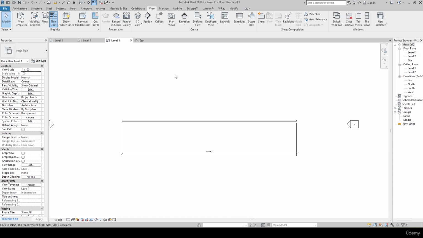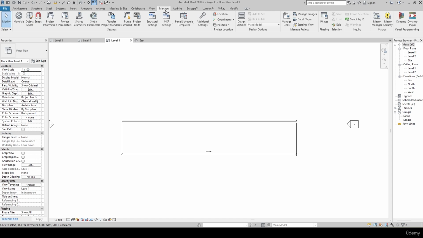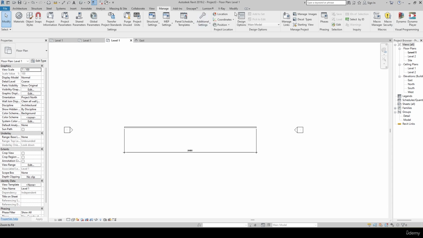Then here are the view panels, which we will understand in detail. Then you have the manage tab, where you may want to make some changes or create some elements, all of which can be understood or managed here. I'll take you through those later. As of now I'm not going into much detail here. These are the major user interface elements you're going to see. It is not as complicated as it may seem.